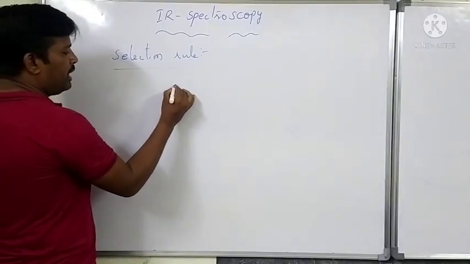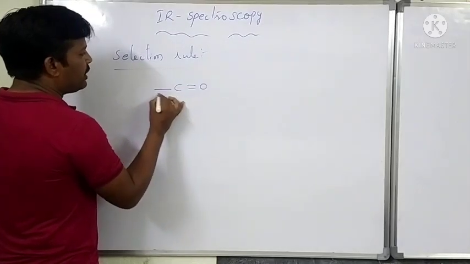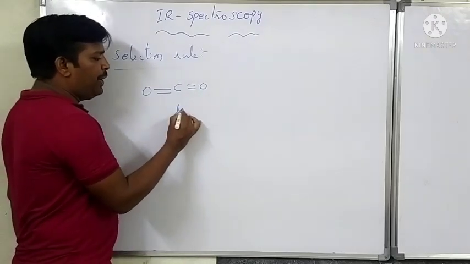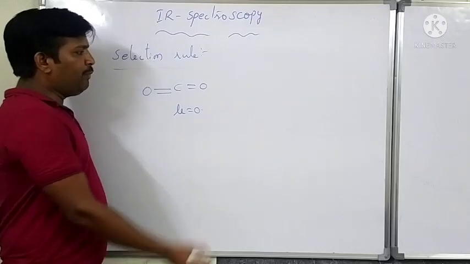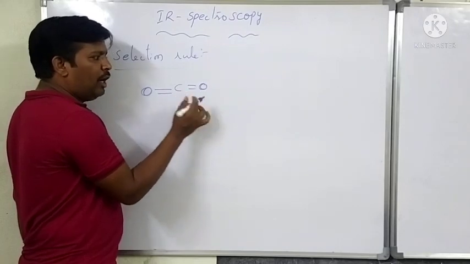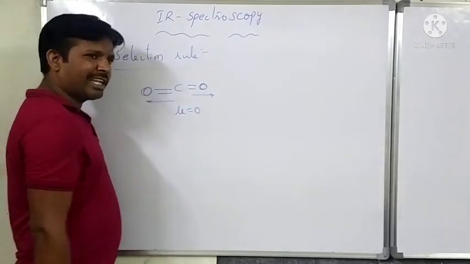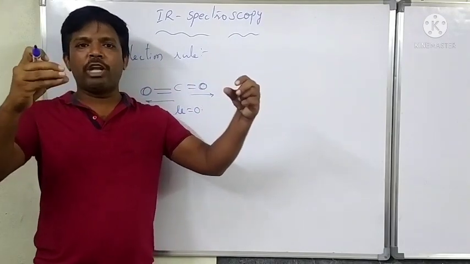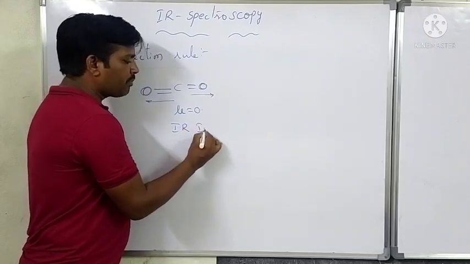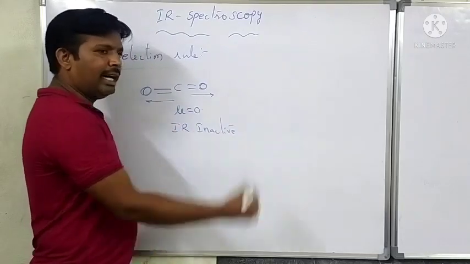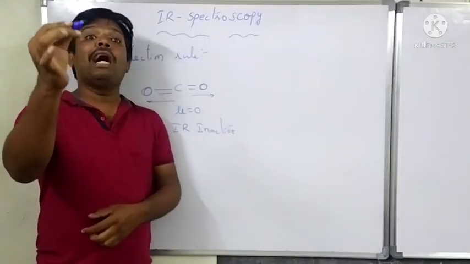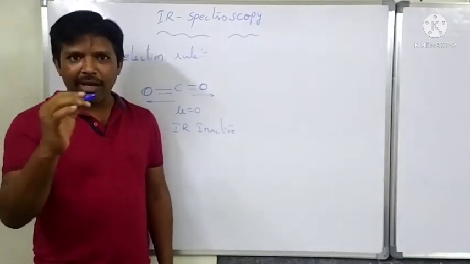Take the best example, CO2, with C double bond O. Here the dipole moment mu equals 0. Why? Both oxygens are the same atoms, and both pull the bonds with the same strength, so the dipole moment is the same and cancels. That is why this molecule is IR inactive. A molecule with a dipole moment of 0 is an IR inactive molecule.